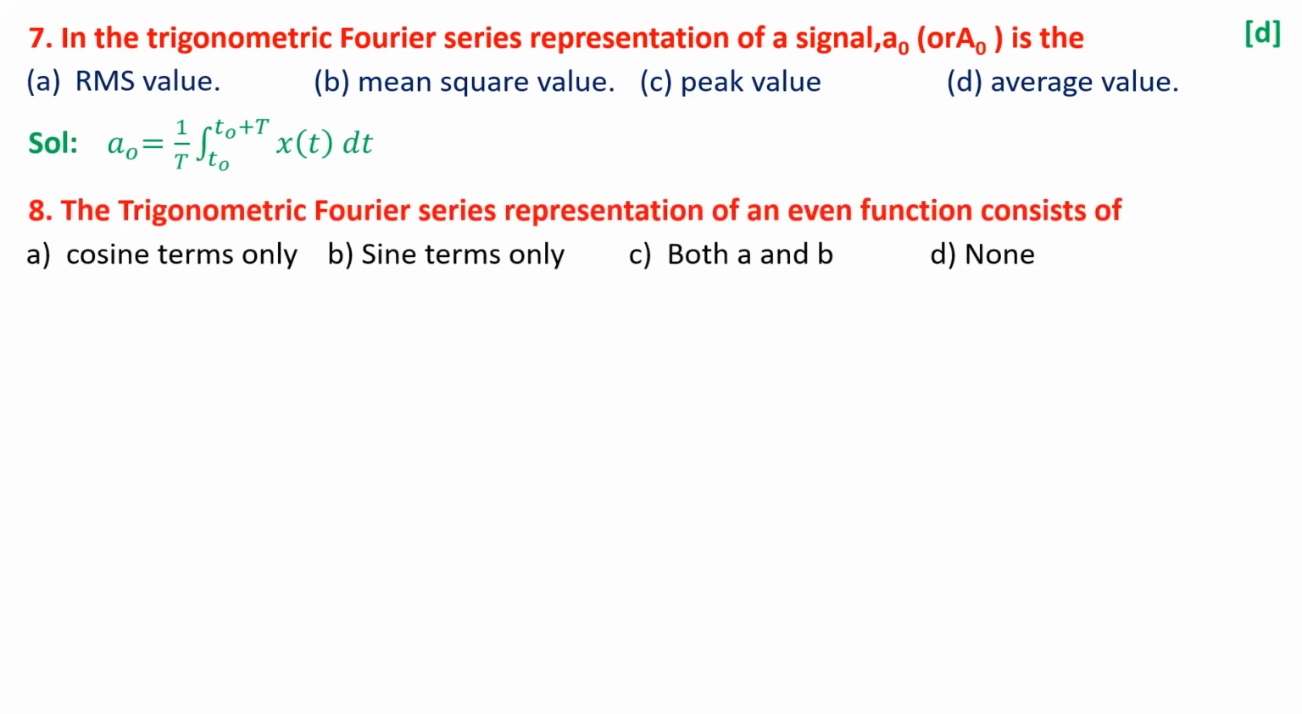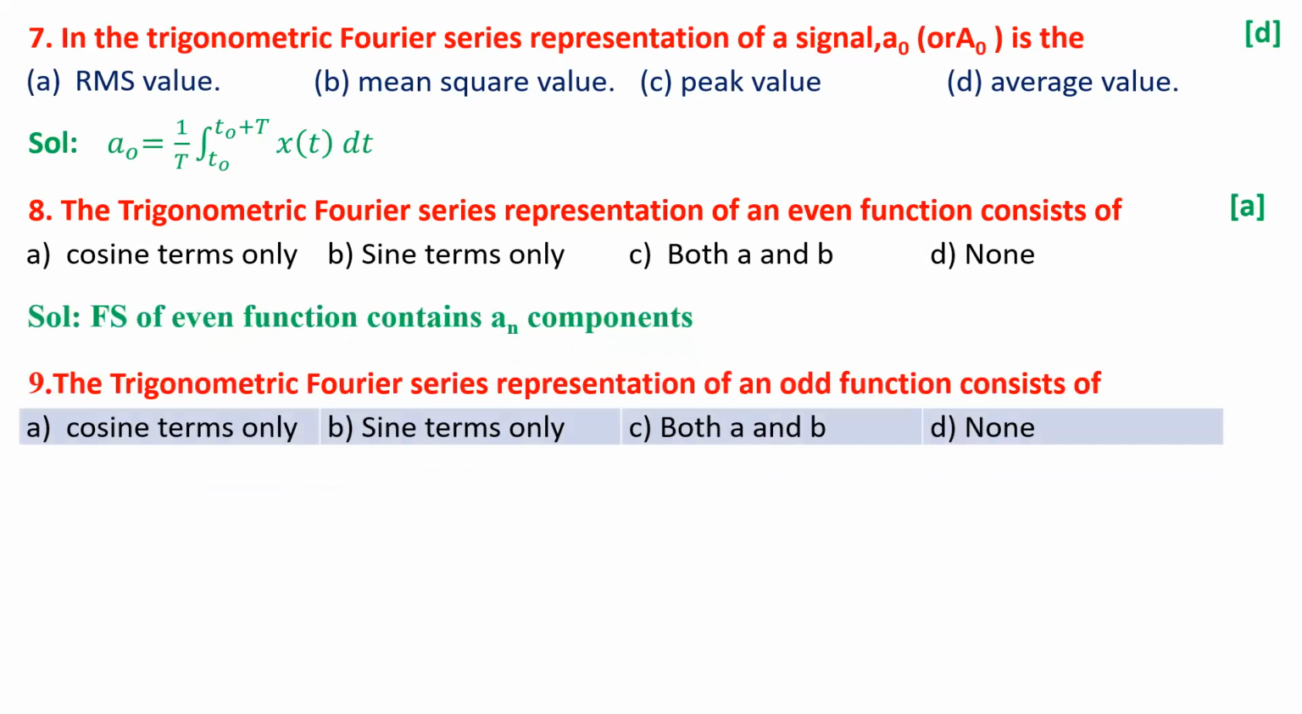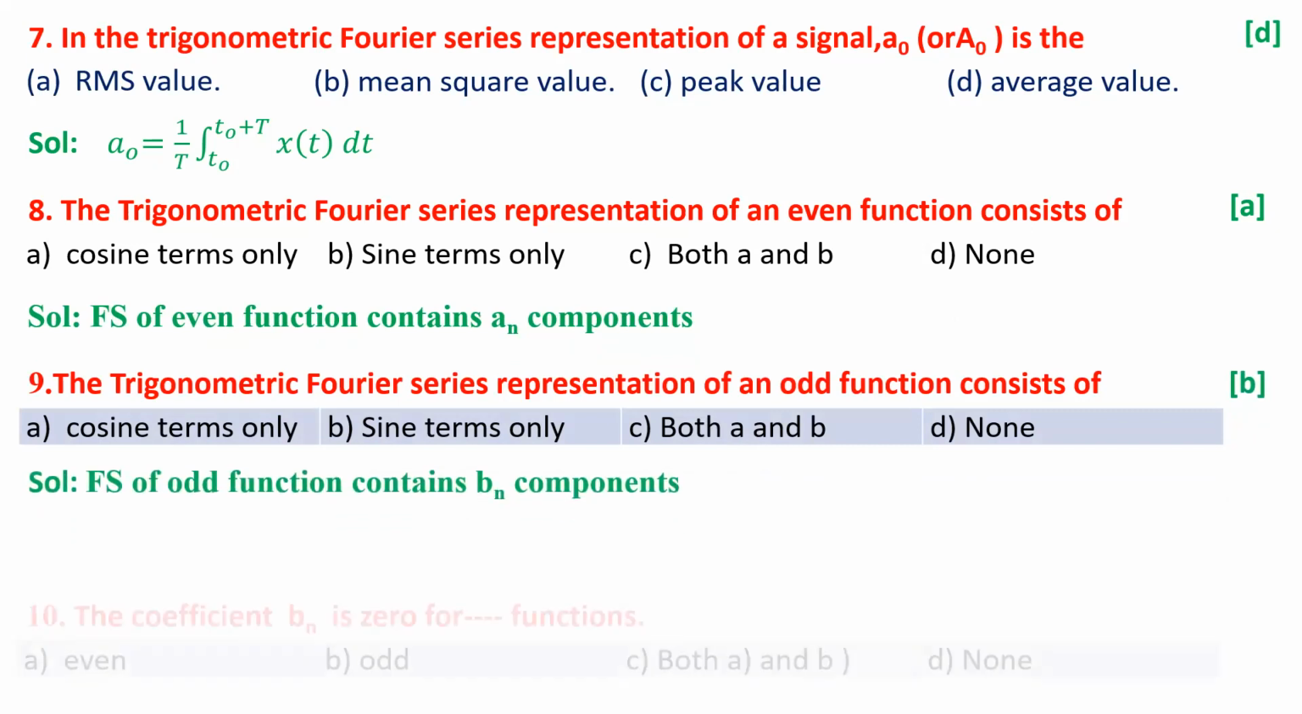Question number 8. The trigonometric Fourier series representation of an even function consists of cosine terms only, sine terms only, both A and B, or none of the above. Because the signal is an even function, it could have only cosine terms. So answer could be A. Similarly, the trigonometric Fourier representation of an odd function consists of only cosine terms, only sine terms, both A and B, or none of the above. Answer could be sine terms because only Bn components will be available here.